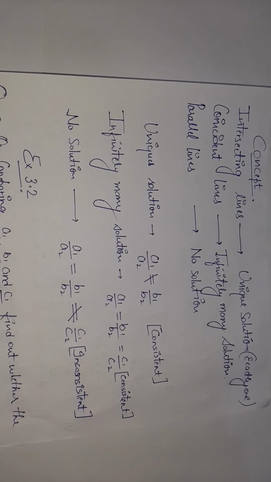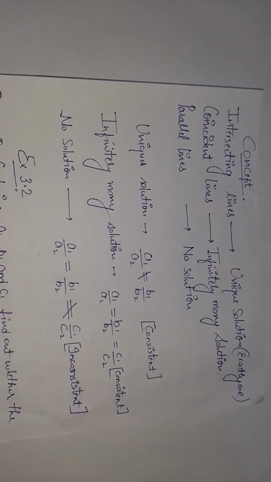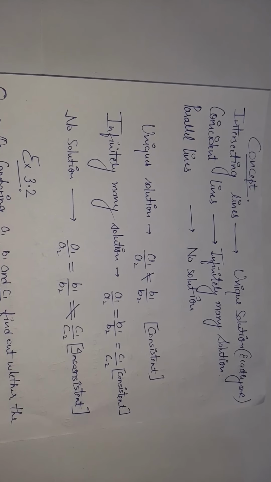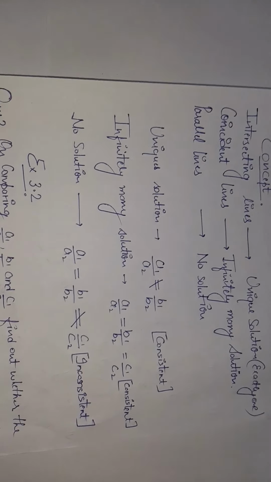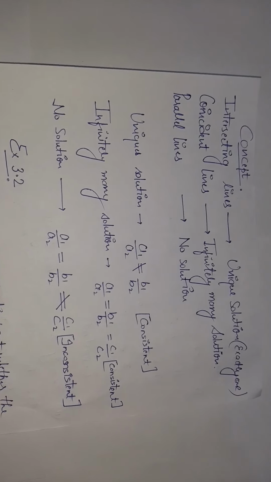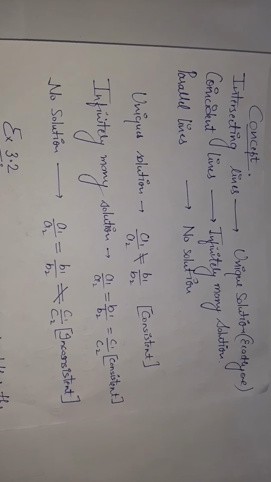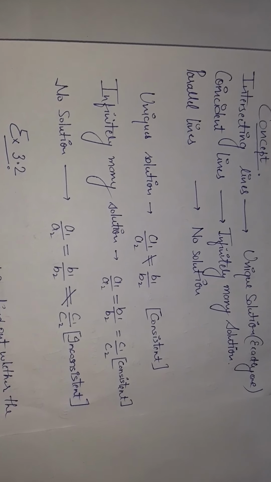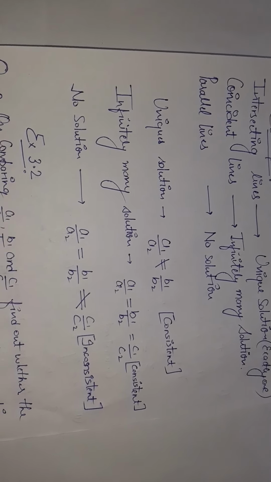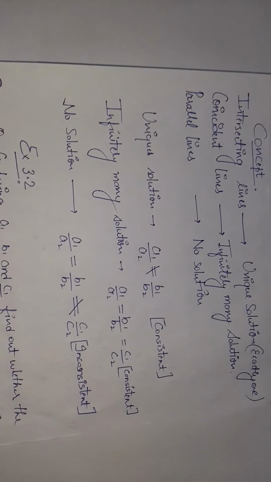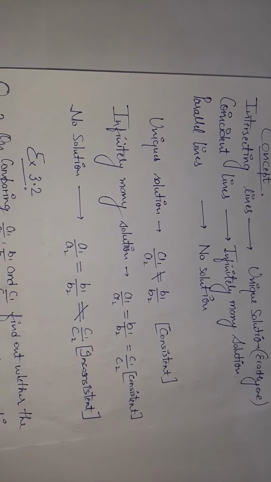Unique means different, first and second are not equal. Infinitely many solutions, everything is equal. No solution, the last one is not equal. Okay. And what we know is that unique and infinitely many solutions are consistent solutions. No solution is inconsistent. There is no solution, that means it is totally inconsistent.